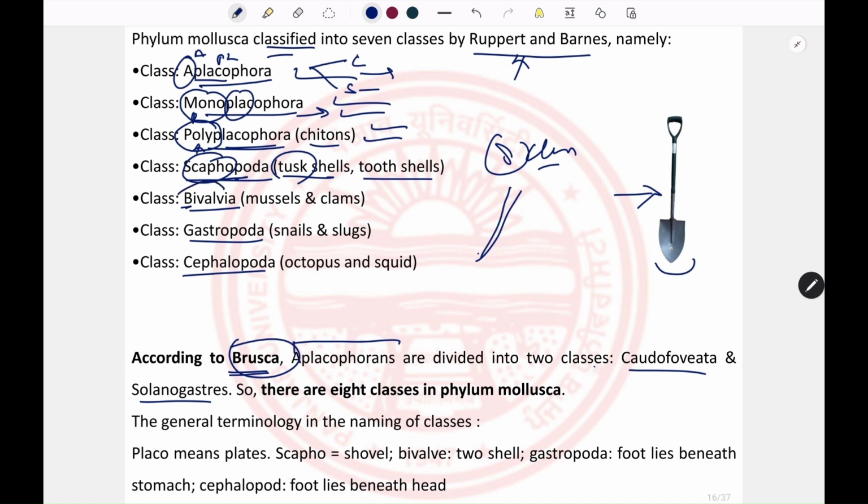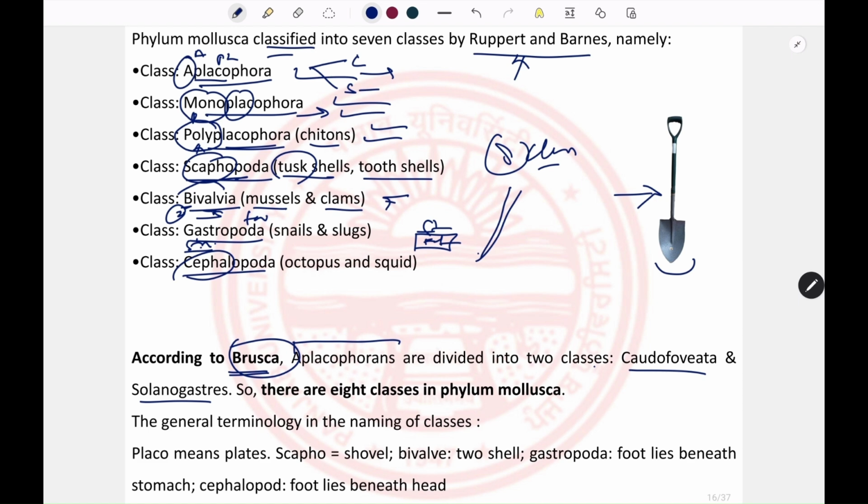The class Bivalvia: bi means two and valve means shell. So two-shelled organisms are the bivalves. Mussels and clams belong here. Gastropoda: poda means foot, gastro means stomach. So the stomach and the foot lie together, with the stomach lying on the foot.